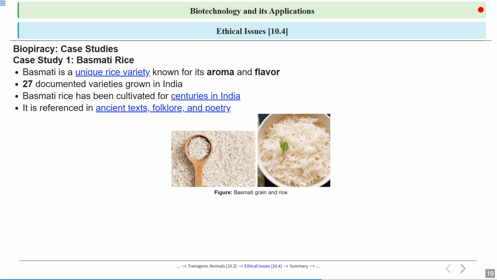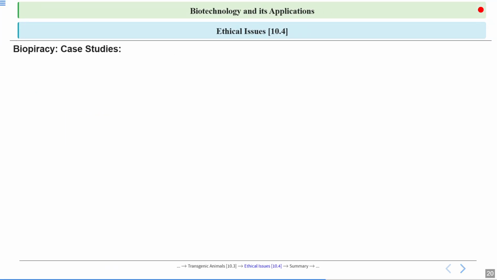Now, this basmati rice has been cultivated in India for centuries, not just 10 or 20 years. We are cultivating this rice in India for centuries. How can we say that? Because the reference to this basmati rice has been given in a lot of ancient texts, folklores, and even poetries. So here's the pictorial representation.